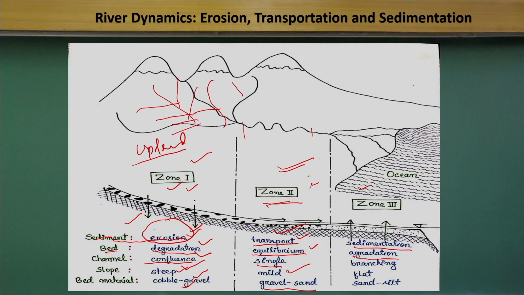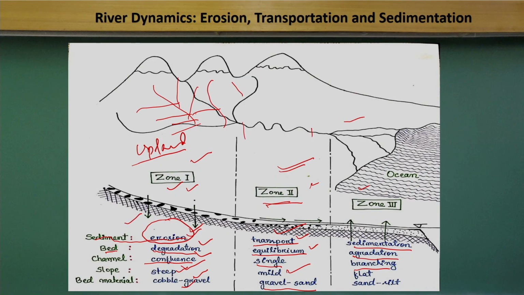The channel bed will be at the rising stage, and you can see a lot of branching of the channels. It happens at this reach, before reaching the oceans or the lake. More or less the channel slope will be flat, and the bed and bank material compositions would be sand and silt. So I have given very simple pictures.